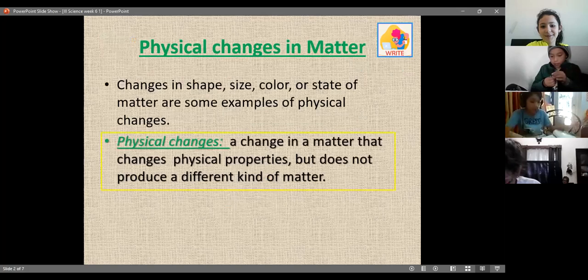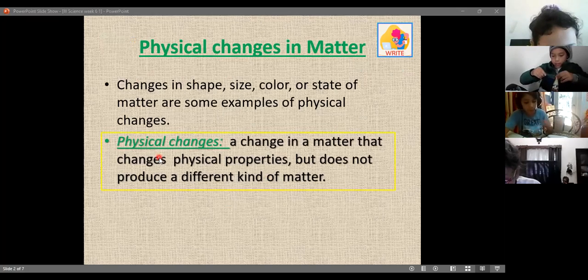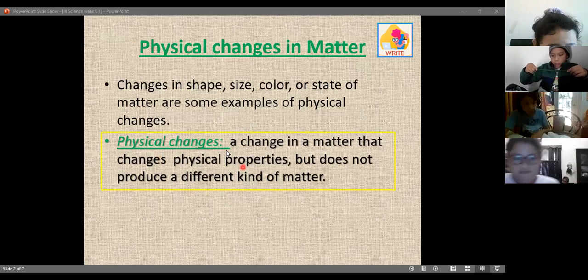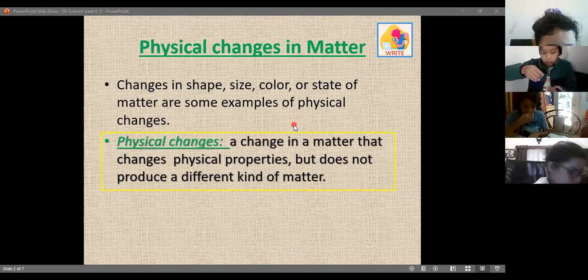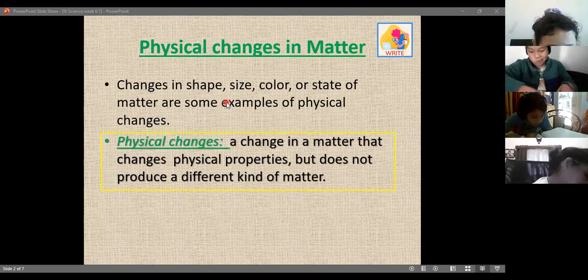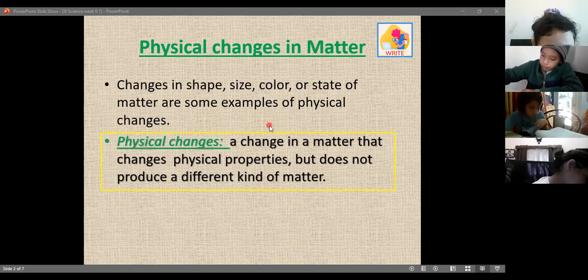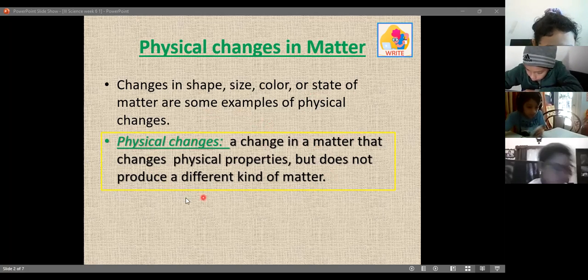So now let's talk about how we were babies and now we are adults. That's right. So physical changes. Let's copy this in the notebook. What are physical changes? It says physical changes in matter. It's changes in shape, size, color, or state of matter. Some examples of physical changes. Copy just what is here.